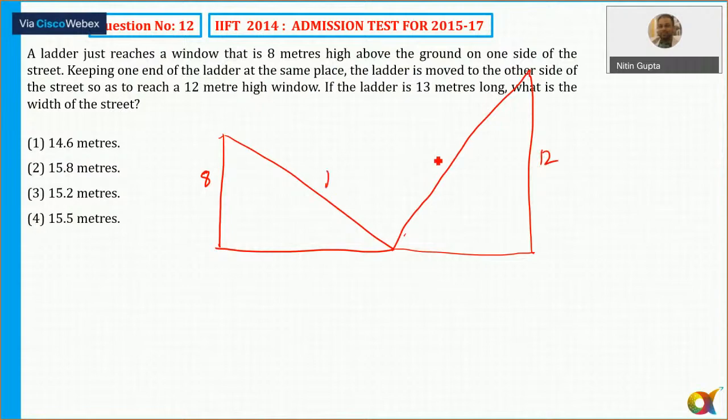The length of the ladder is L, and this is also L. If the ladder is 13 meters long, I can say this is 13 and this is 13. So I think there are two types of Pythagorean triplet. This angle is 90 degrees, so this is 5. So what is the width of the street? The sum of these two: root of 13 square minus 8 square, plus this one. So 13 square minus 8 square is equal to 13 minus 8, 5, and 13 plus 8, 21. So root of